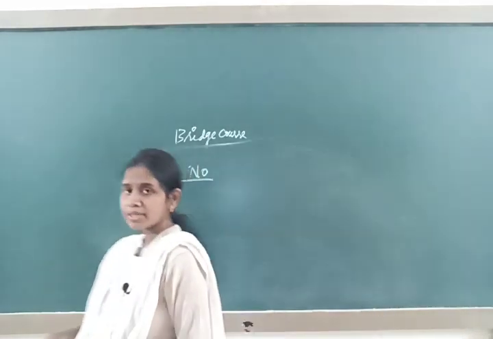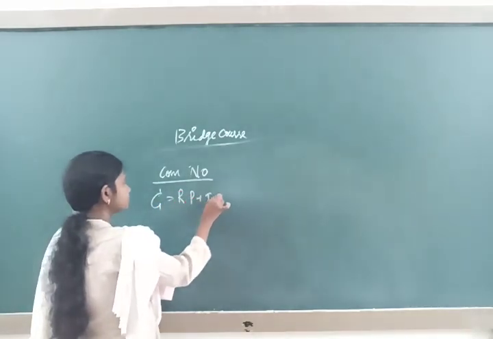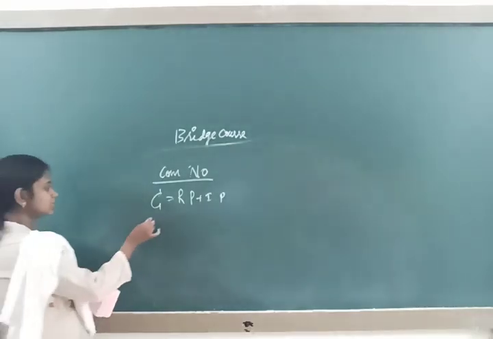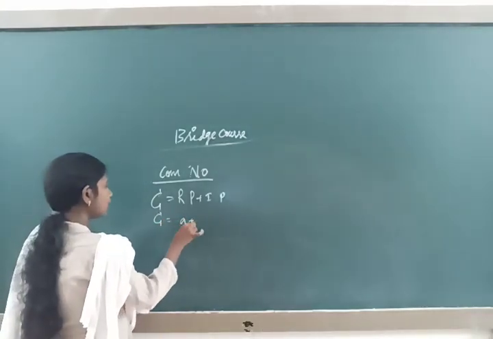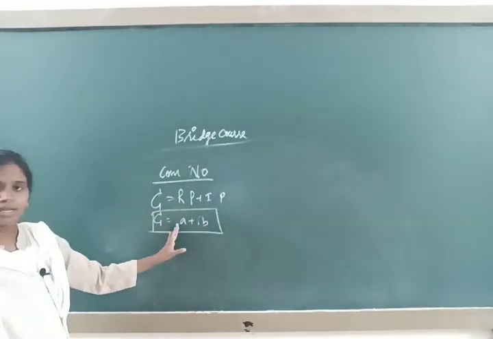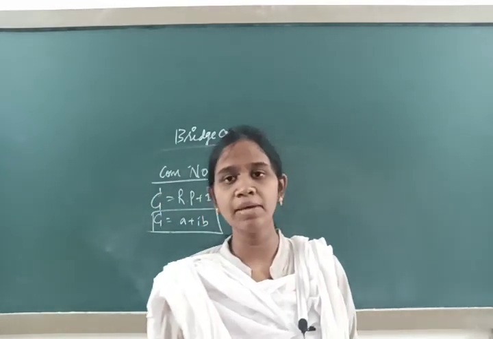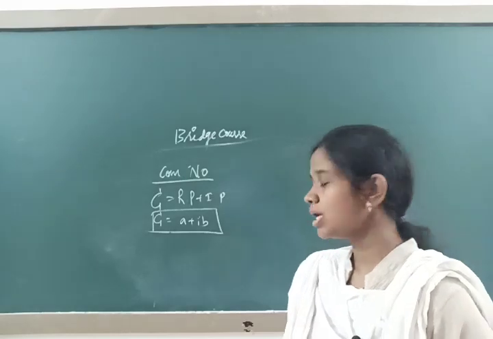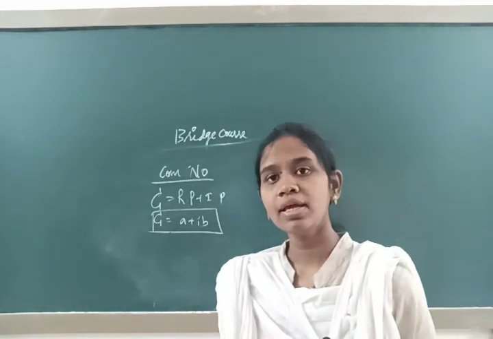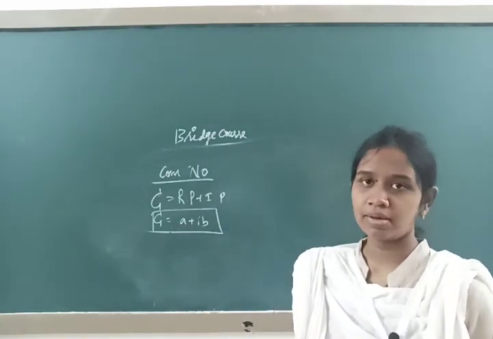And what is a complex number? It's a combination of real part plus imaginary part. So it means that C is equal to A plus iB, where A is called the real part and iB is called the imaginary part. Why iB is called the imaginary part: due to the presence of i, that part we treat as the imaginary part, whereas A and B are real numbers.